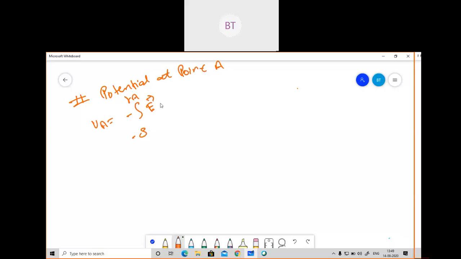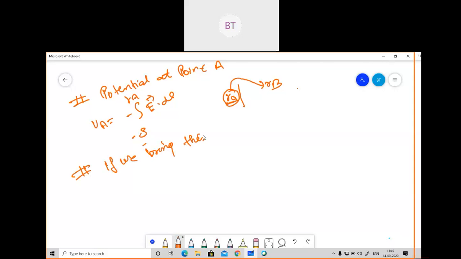E dot dl. If we bring this charge from infinity to a given position, that is why I have written minus infinity to RA. If you consider this RA point, we are moving from RA to RB, but RA must also have come from some point. We are supposing that RA has also come from some point. So first, we needed to bring that charge from an infinity point. I'll write one statement here so things will be clear.